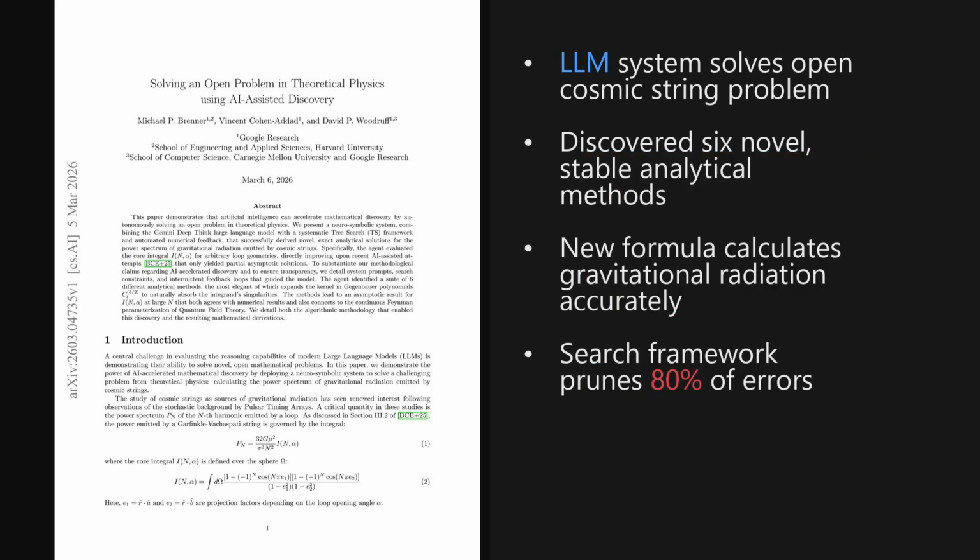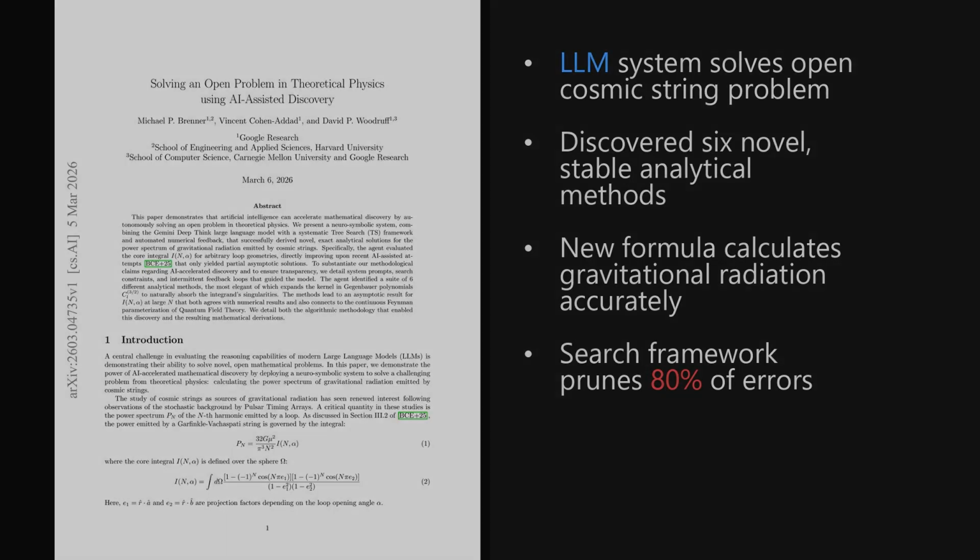I'm Alex. Today we're looking at a paper trending on X, published on March 5th, 2026, just yesterday. It introduces a hybrid neuro-symbolic approach that successfully solves a persistent open problem in theoretical physics, calculating the exact power spectrum of gravitational radiation emitted by cosmic strings. The paper is titled, Solving an Open Problem in Theoretical Physics Using AI-Assisted Discovery. And as we will see later, the mathematical derivations they achieved are really impressive, with significant implications for the future of artificial intelligence-driven scientific discovery.